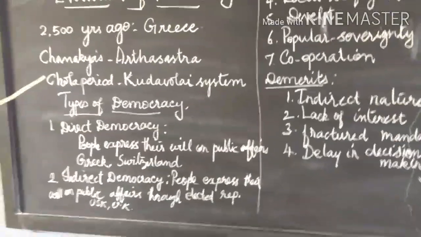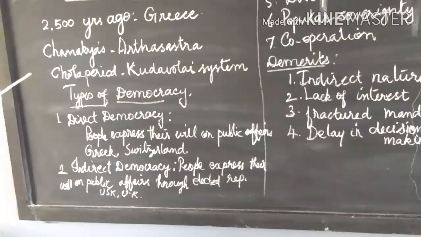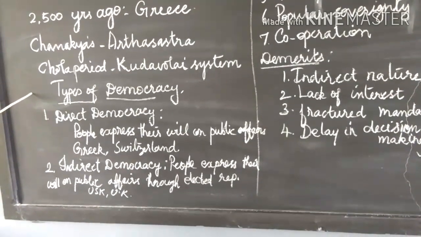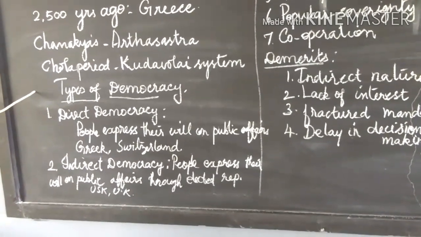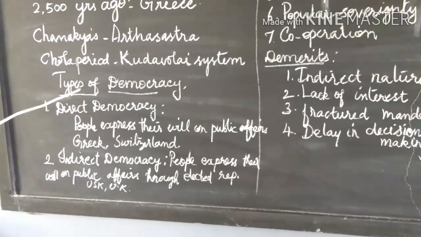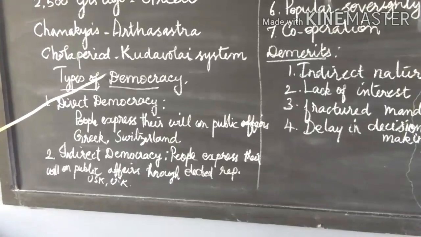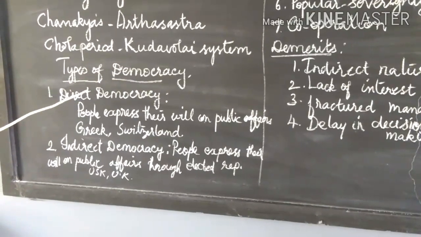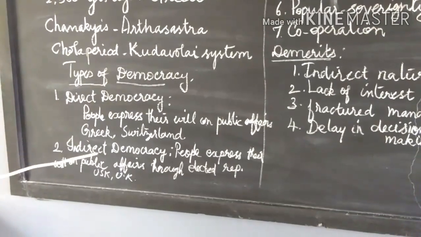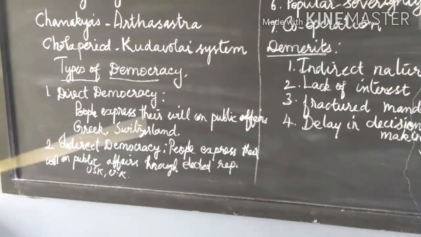The evolution towards a democracy is represented by the following values: freedom, equality, fraternity, accountability, transparency and trust. Next topic is types of democracy. There are two types of democracy: direct democracy and indirect democracy.